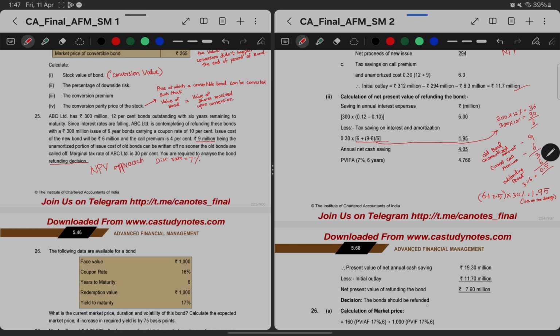So the bond should be refunded as the NPV is positive.